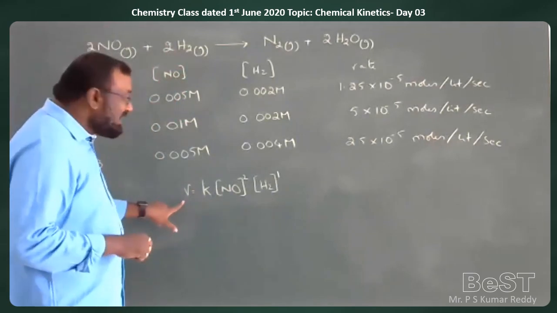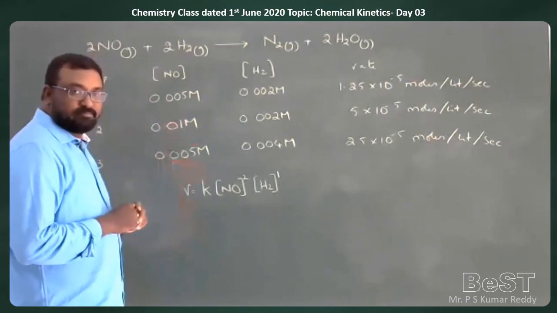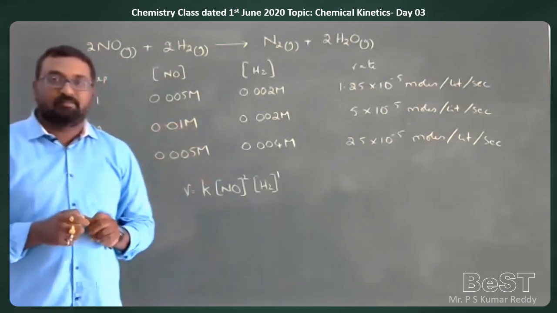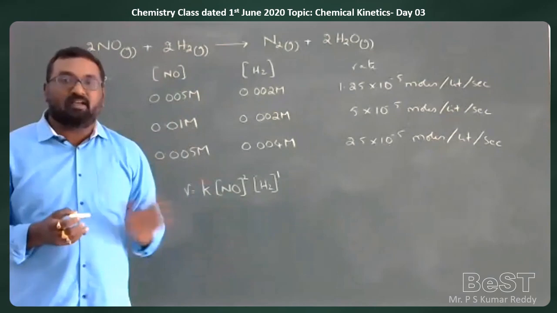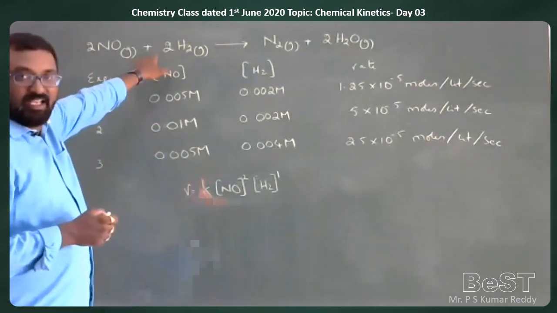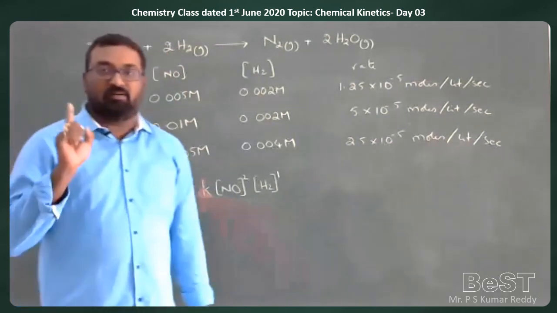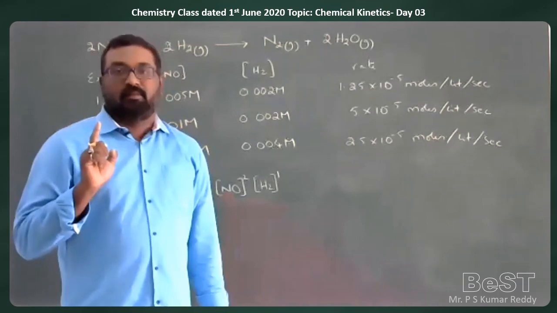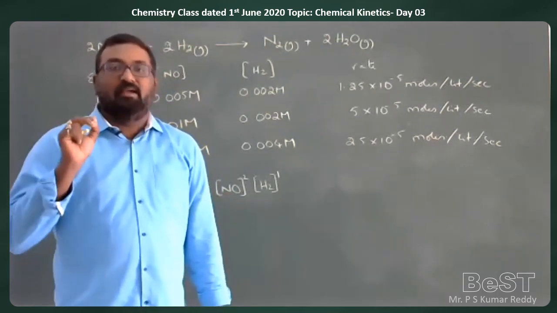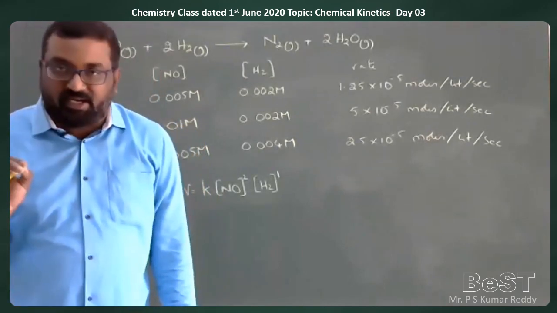So this is the rate expression, rate law or rate equation for this reaction. We are finding it based upon the experimental data, not by the balanced chemical equation. A balanced chemical equation cannot always give the rate law. The rate law, rate expression or rate equation can be specified only by taking experimental data into consideration.